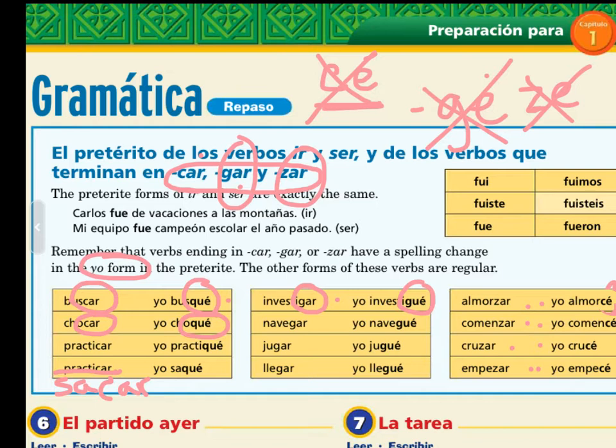and to write down the rules for zar, car, gar. There's also on the same page, and I don't know why they included it on the same page because it's kind of different, but we have another irregular verb.